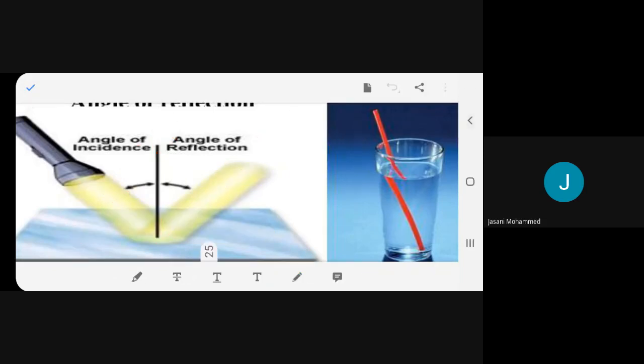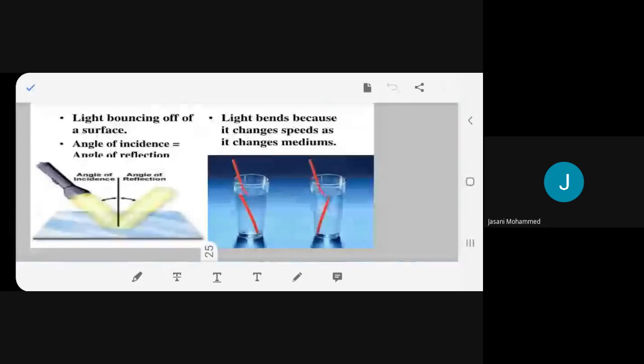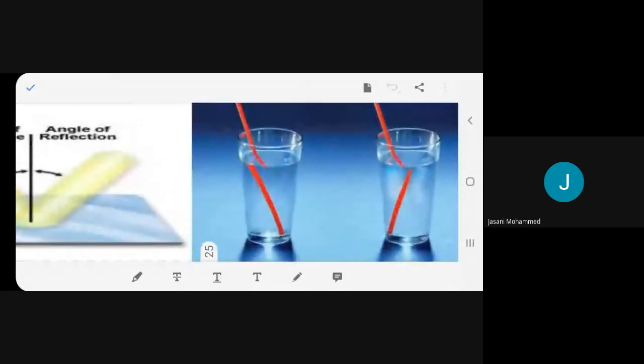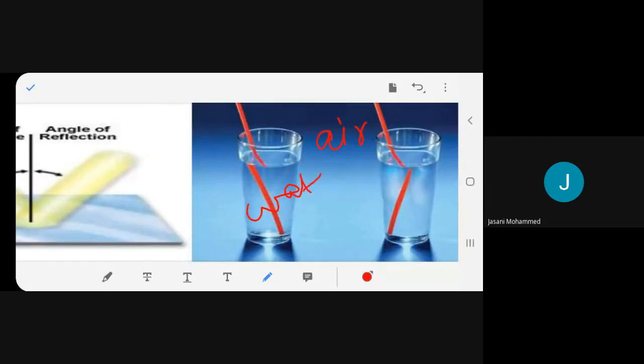Now this is reflection. What we will see over here is refraction, when there are two mediums. Which mediums are we talking about? One is air, and inside is water. When I put a pencil or a straw inside the water, it looks okay, and suddenly it looks broken, bent. You can see the light bend as if it is broken.